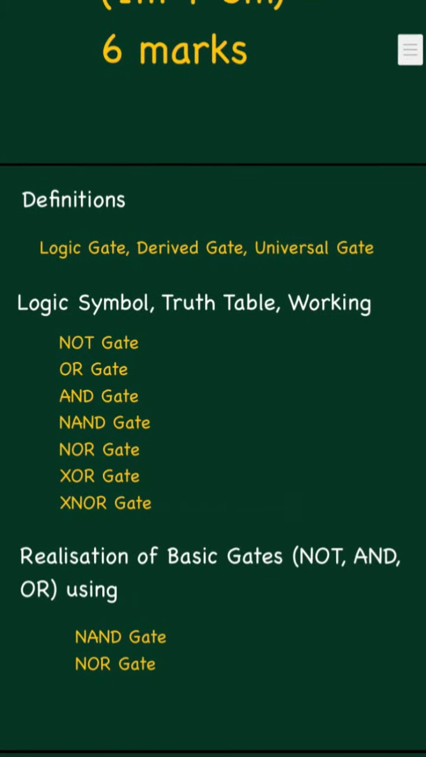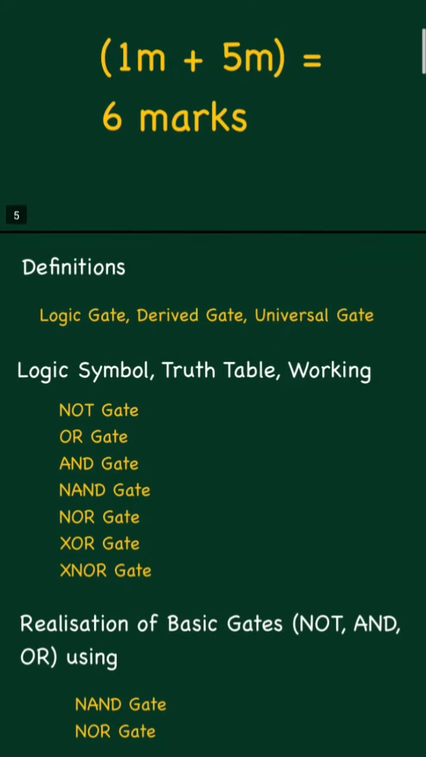You can expect this question in your examination, because in the board there are 2 papers, and this same question is there in both. So realization of basic gates, that is NOT, AND, OR using what? NAND gate and NOR gate. You must be prepared for that.